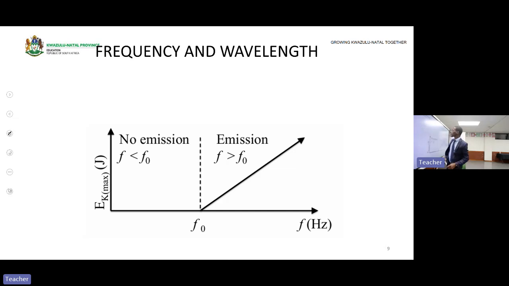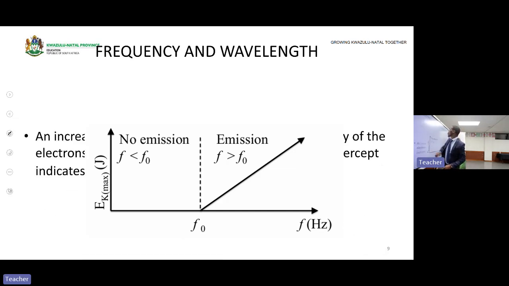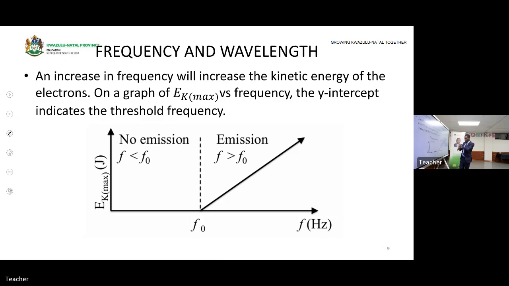Okay, let's move. Let's look at the graphical representation of what we were talking about. This is a graph of what? This is a graph of kinetic energy versus the frequency. An increase in frequency will increase the kinetic energy.